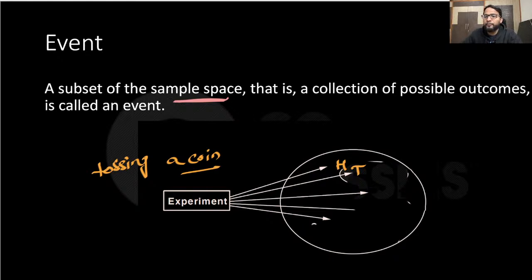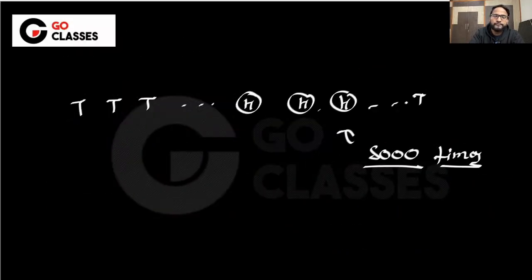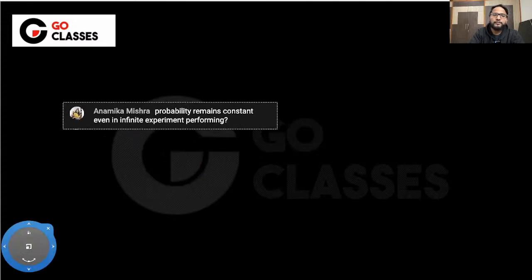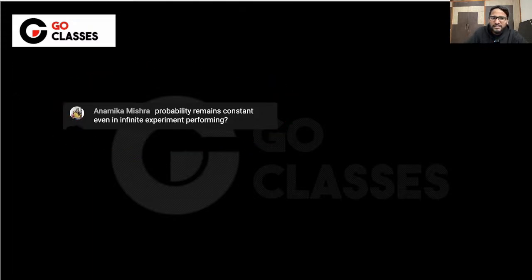So Aramika is asking, does probability remain constant even in infinite experiment performing? What do you mean by that? Okay, so let me maybe address this question before I go further, because these are the basic questions, and if I do not address this, then maybe you will not understand the further part. So let's address this question that she is asking. She is saying probability remains constant even in infinite experiments. Let's understand this question very nicely. What does this even mean? Let's understand.